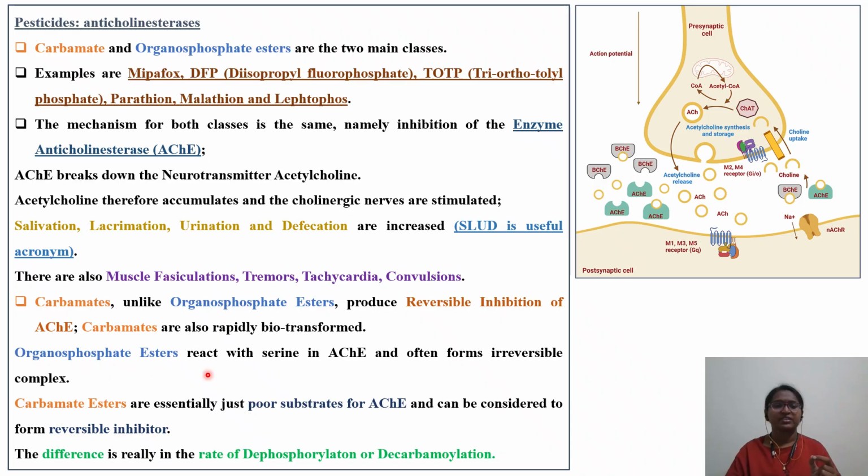Next, organophosphate esters react with serine in acetylcholinesterase and often form an irreversible complex. As I said, the complex which is formed is like a covalent binding. Irreversible complex will be formed. Carbamate esters are essentially just a poor substrate for acetylcholinesterase. So whenever there is a carbamate ester as well as an organophosphate ester, the organophosphate esters will have more selectivity. Carbamates are a poor substrate for this particular enzyme, acetylcholinesterase, and can be considered to form reversible inhibition. The difference is really in the rate of dephosphorylation or decarbamylation.